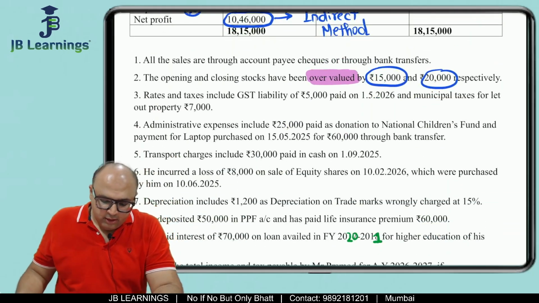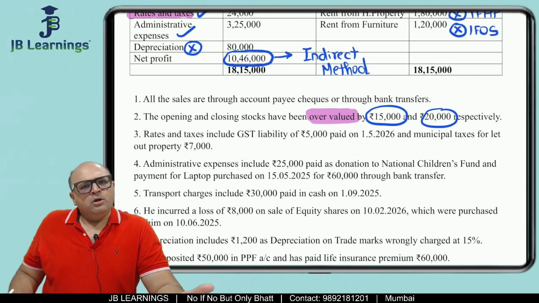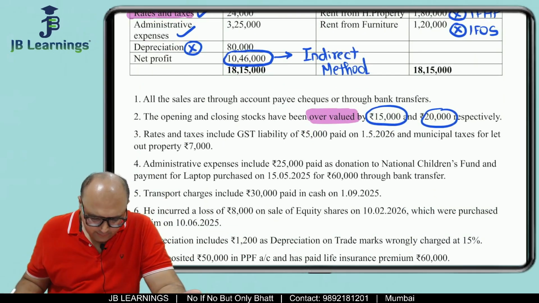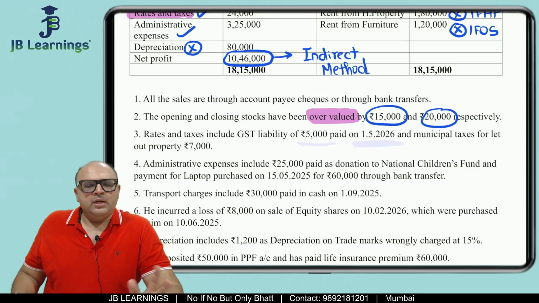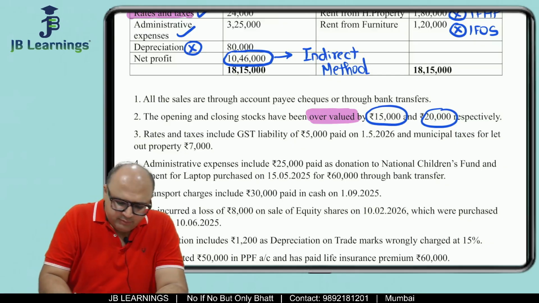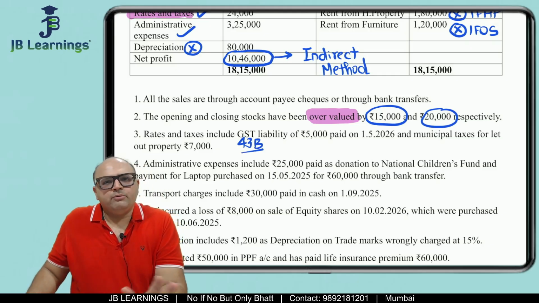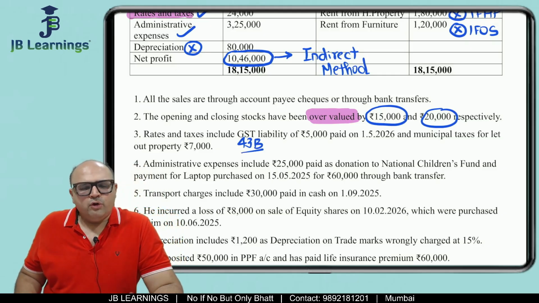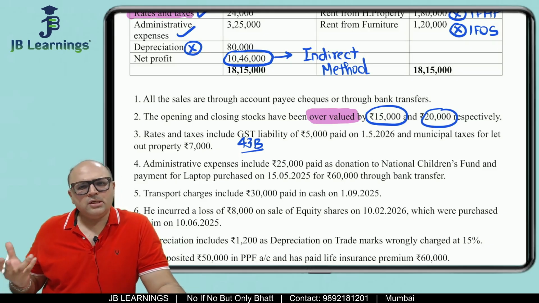Rates and taxes include GST liability. Do we have rates and taxes over here? Yes, we have rates and taxes, they include GST liability. So yes, GST is allowed as an expense, but it is 5,000 rupees and paid on 1st May 26. See, if you remember GST, as per section 43B, any tax is allowed as a reduction if it is paid up to the due date of return filing. So for 25-26, what is the return filing due date? 31st July. So this is paid up to 1st of May. So this is just a normal information.